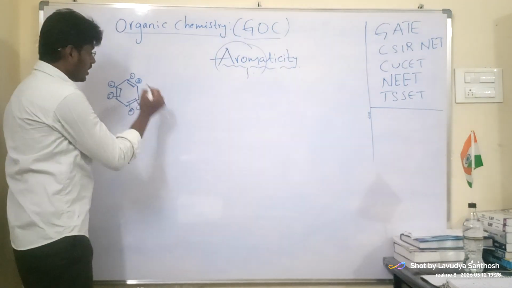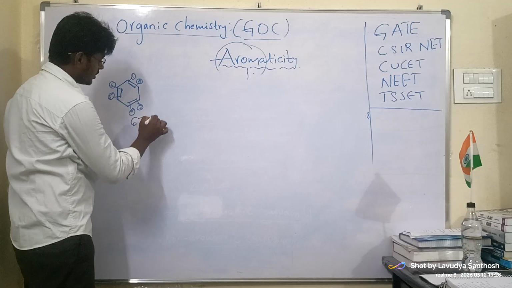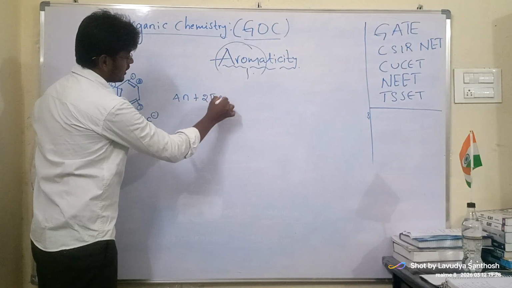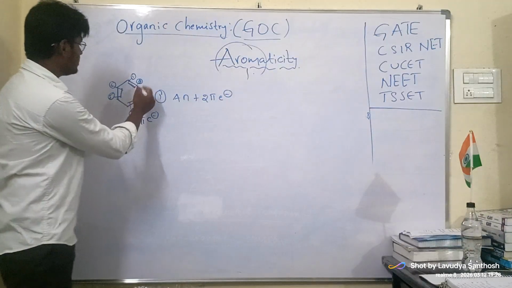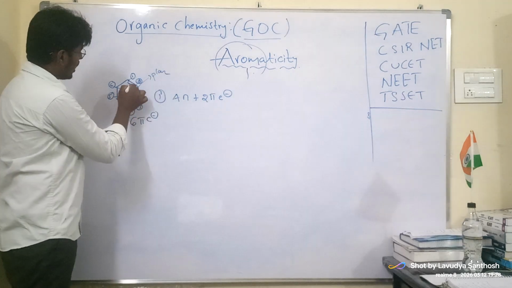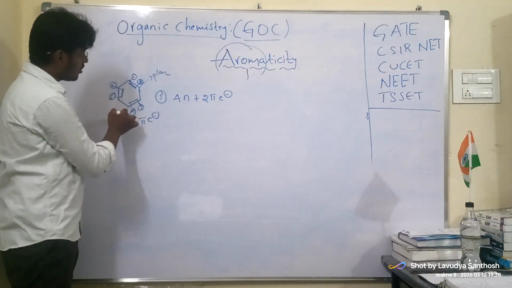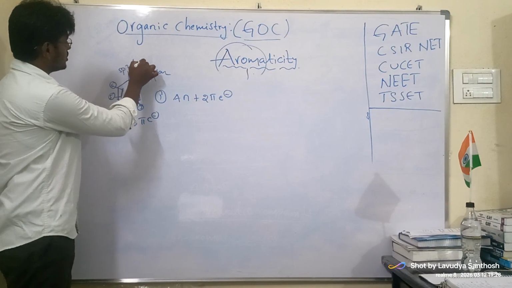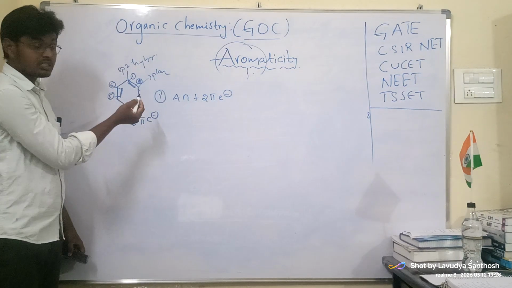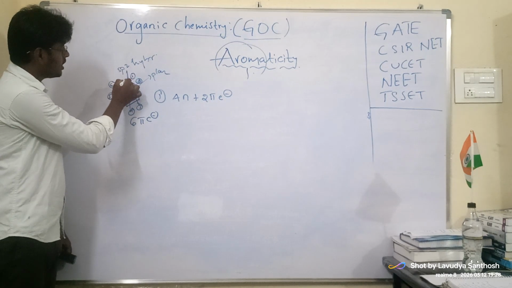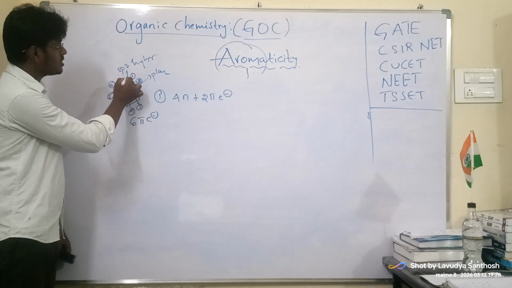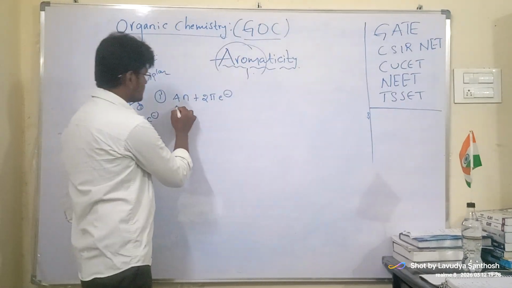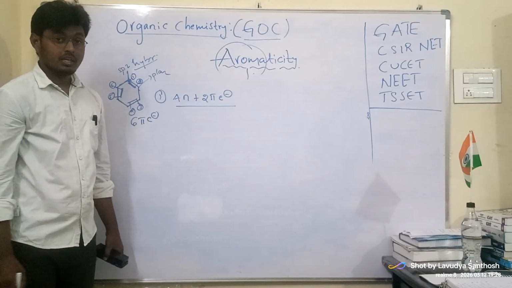Now you see, according to this, 6 pi electrons are there, which is of the form 4n plus 2 pi electrons. This is planar, hybridized, and the electrons are also revolving. Each carbon has sp2 hybridization, with 3 single bonds. Okay, sp2 hybridization.